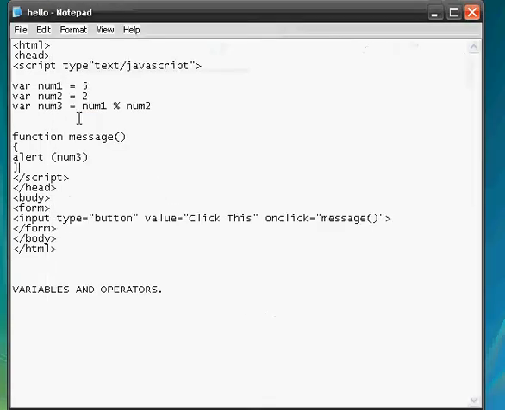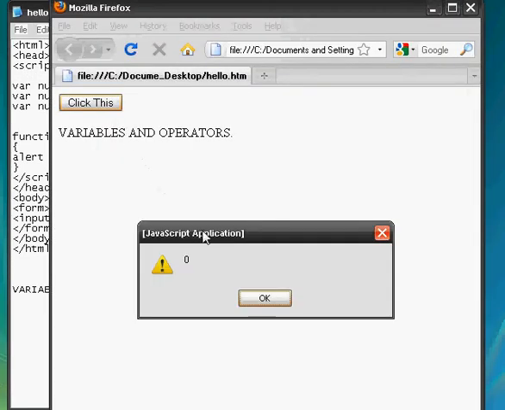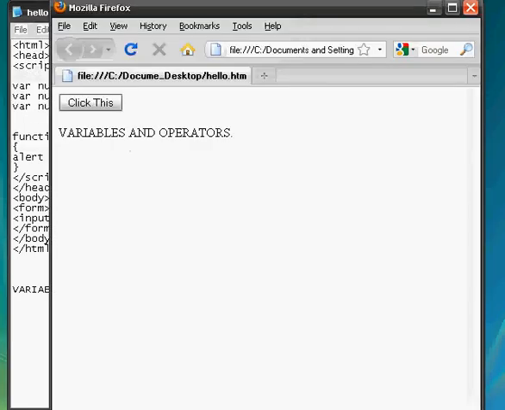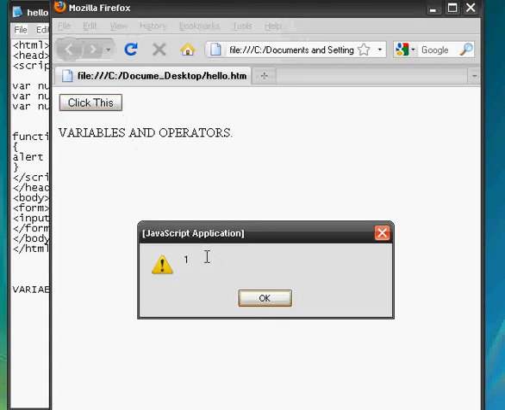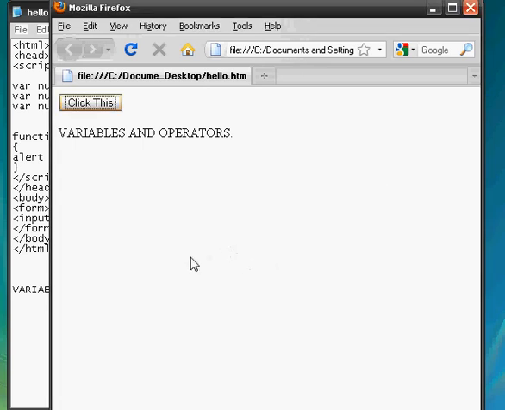Let's do another example. If we were to have 4 divided by 2, and then what would happen? Refresh that. The remainder is 0 because there is no remaining number. Now let's do something like 4 divided by 3, and 3 goes into 4 once, and then it has one remaining number. So the remainder here should be 1. Just like I said, the remaining number is of course 1. So that's what modulus is used for, and it's not hard to understand.